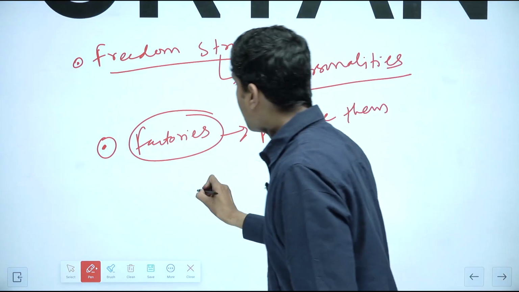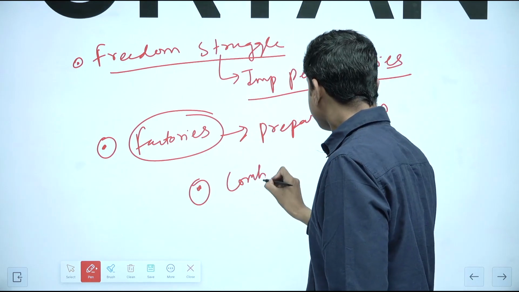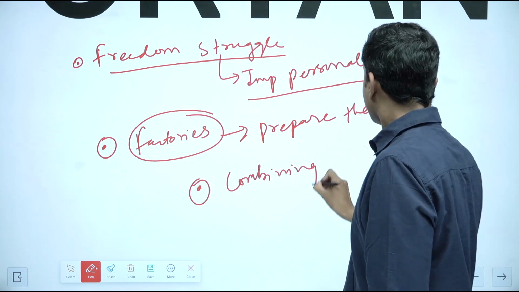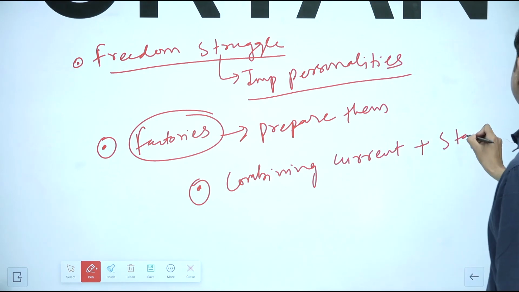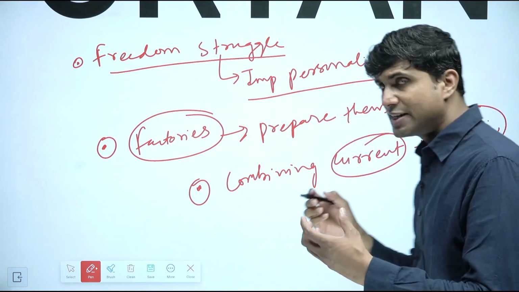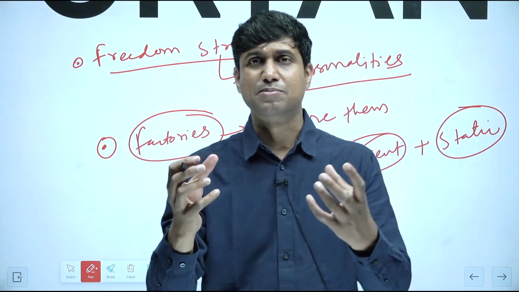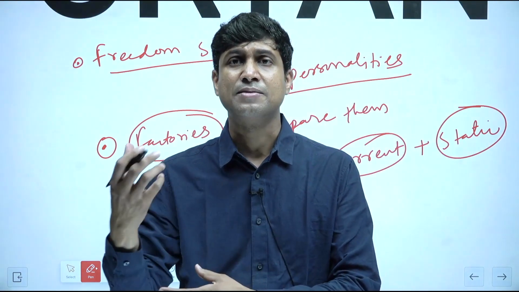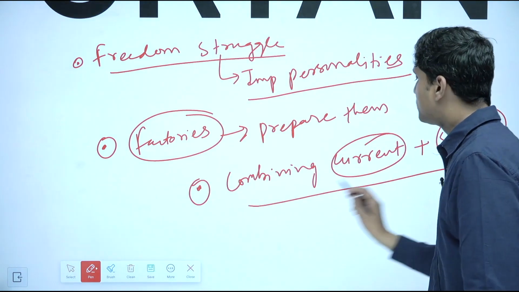And then another thing which UPSC is doing is combining current with static. Current plus static, as we saw, taking one statement from the static portion, taking one statement from the current portion and then mixing them. We saw it in the Swadeshi movement and in the Constituent Assembly question. So these are the things UPSC is doing.